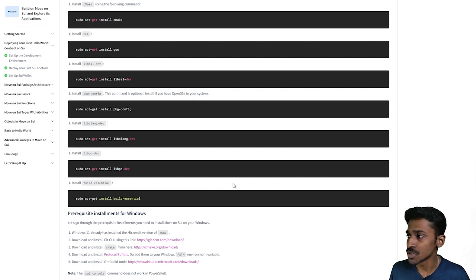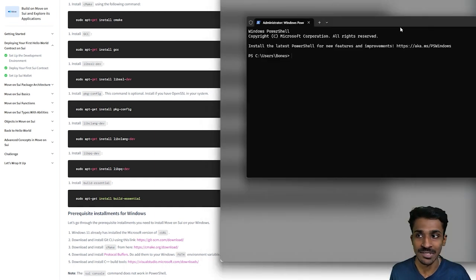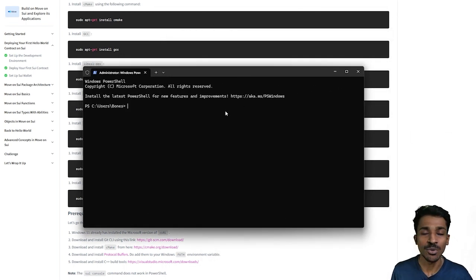What you can do is open up your terminal as admin. You can just press Windows X, and once the pop-up opens, just press A. It will give you a prompt for opening a terminal as admin. Let me bring it in here. There you go.